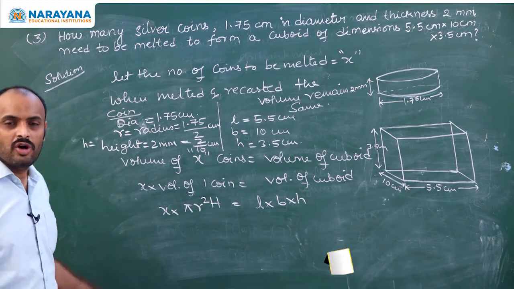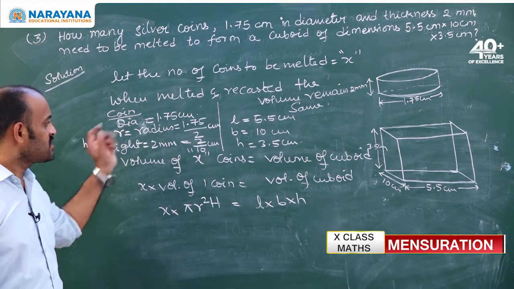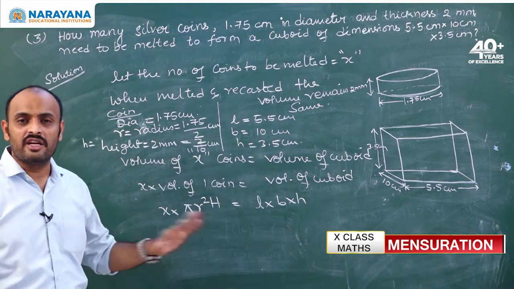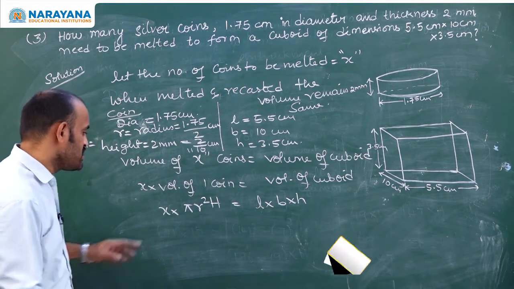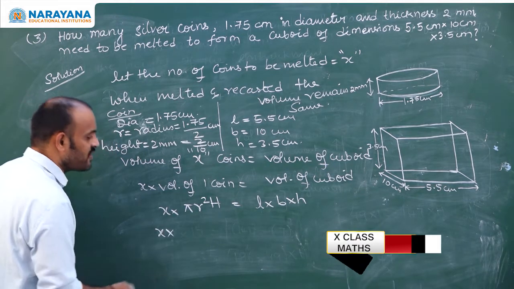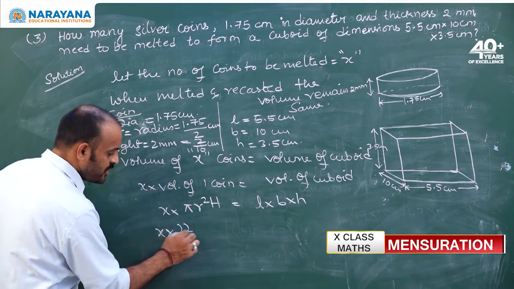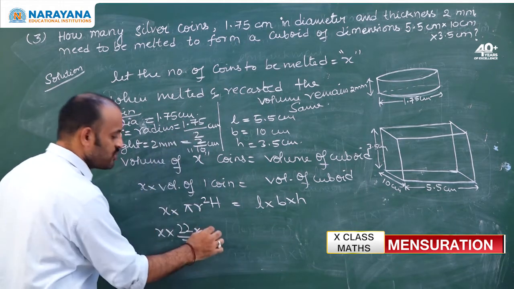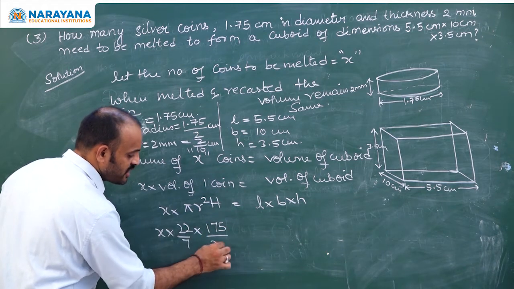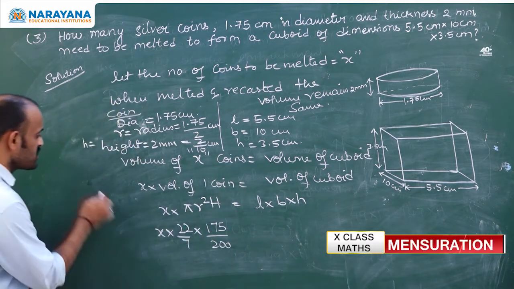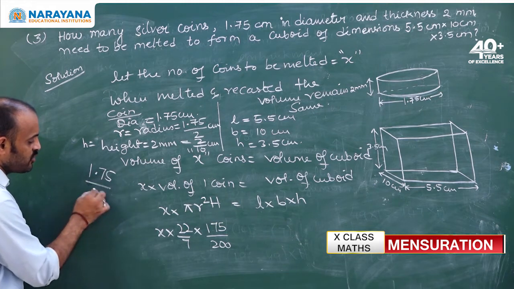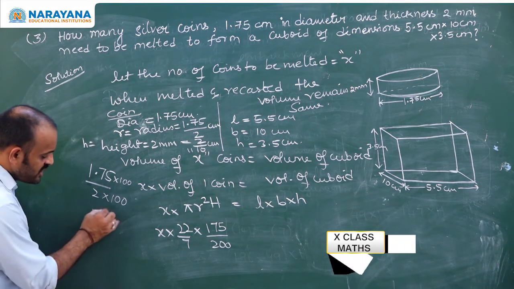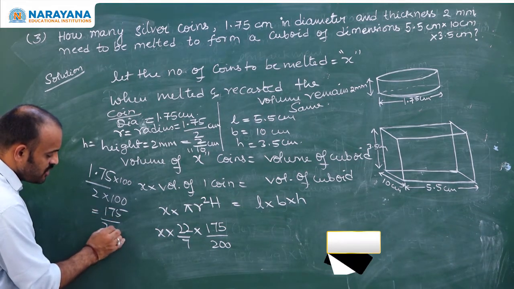Now, substitute all the dimensions. Here I suggest you one thing. Here they involve decimals, right? First, get rid of decimals. How to get rid of decimals? Write in fractions. Pi is 22 by 7. R: what is R here? 1.75 by 2. Can we write this as 175 by 200? See this. 1.75 by 2 means I will multiply both numerator and denominator with 100, so that it gives you 175 by 200.